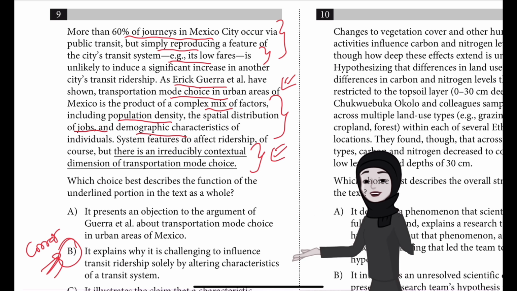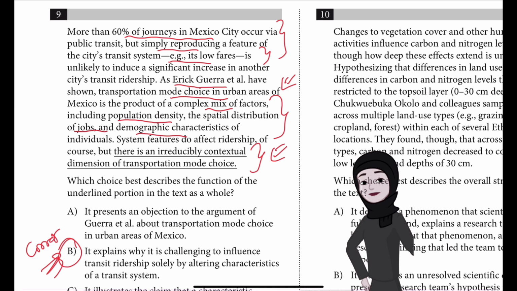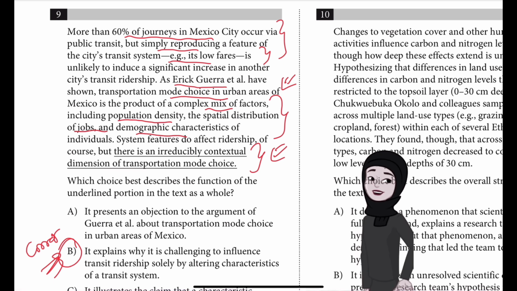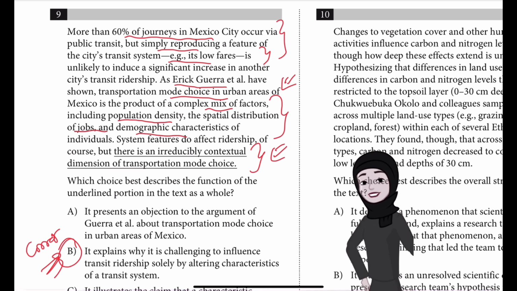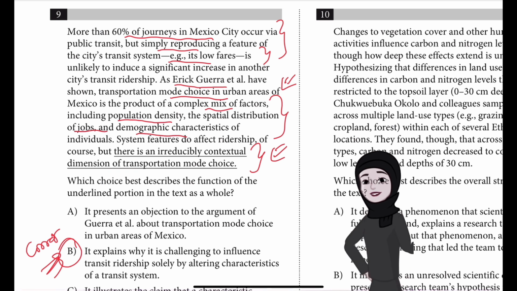So the first part of the last sentence concedes that features of transportation systems likely do have some effect on ridership numbers, but the underlined portion reiterates the study's conclusion by stating that there is an irreducibly contextual dimension to people's choice to use public transportation. That is, in other words, there is a complex mix of local contextual factors, including population density, spatial distribution of jobs, and demographics, whose influence over an urban center's transit ridership is unique to each location, and it is unlikely that simple changes to transit system characteristics could negate those contextual factors.